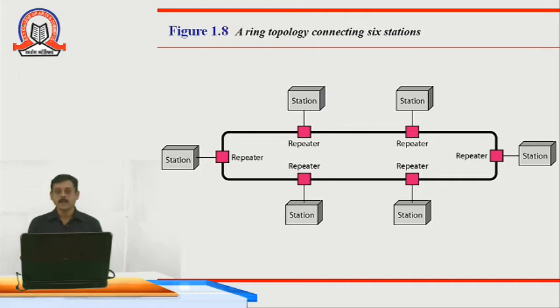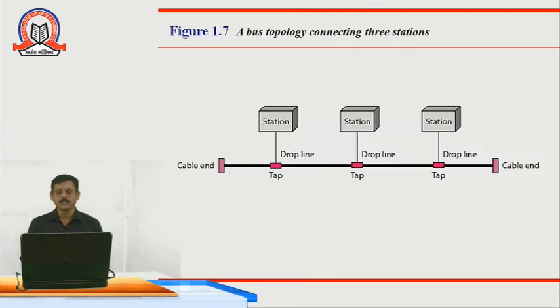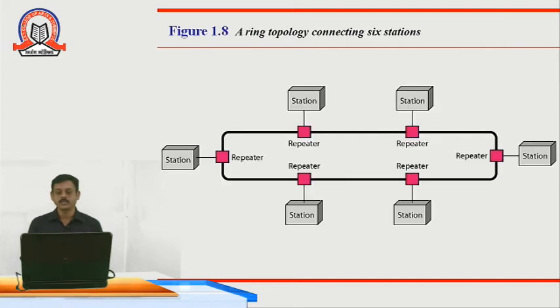As you can see, it is pretty much similar to bus topology. But in bus topology in the previous diagram, the cable has an end. In ring topology, it forms a ring network or a circular network.